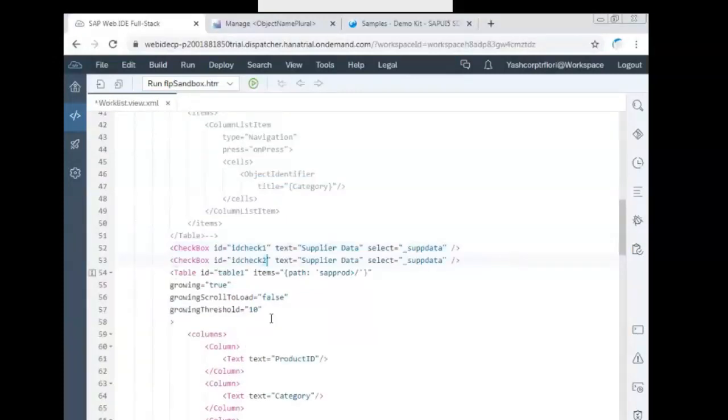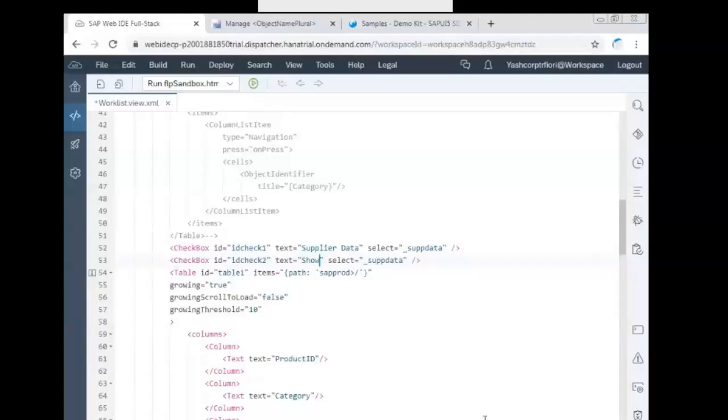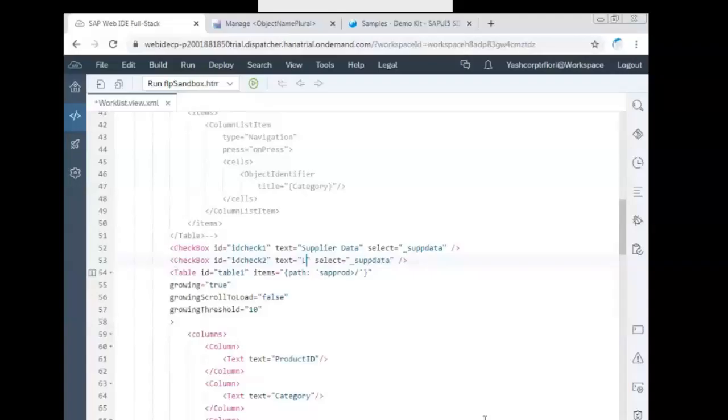ID check 2, text, underscore line. The other graphs also. Line graphs. Waterfall.